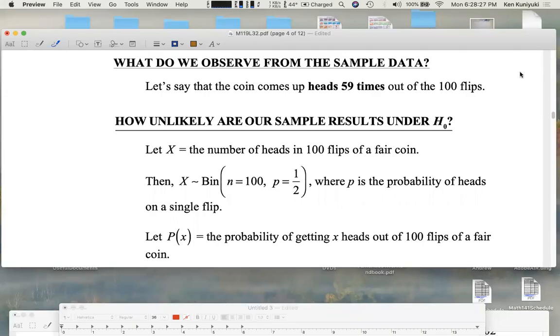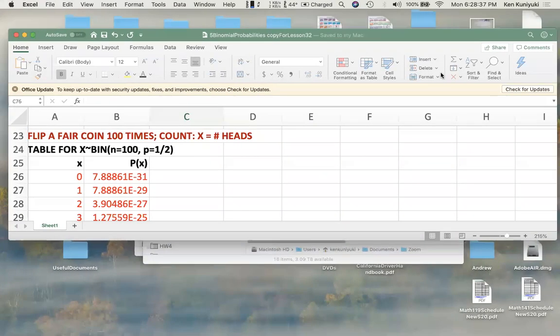Okay, so we got 59 heads in 100 flips of David's coin. How unlikely is that? What are some ways that we could try to calculate a p-value? Well, now, if we're flipping a presumably fair coin 100 times, remember, we're assuming for now that the null hypothesis is true. That's how we base our calculations.